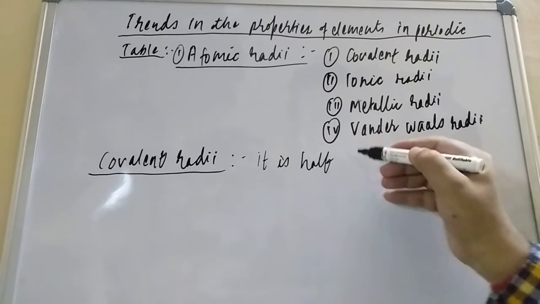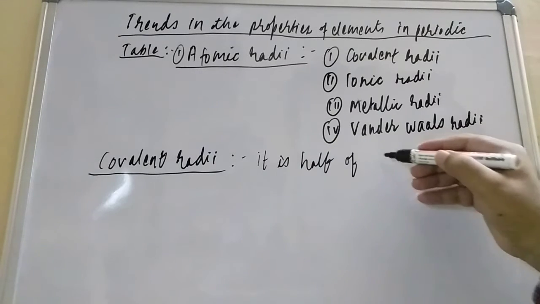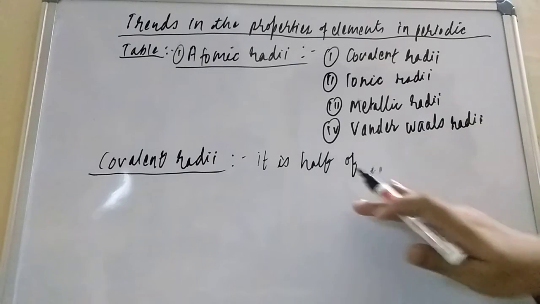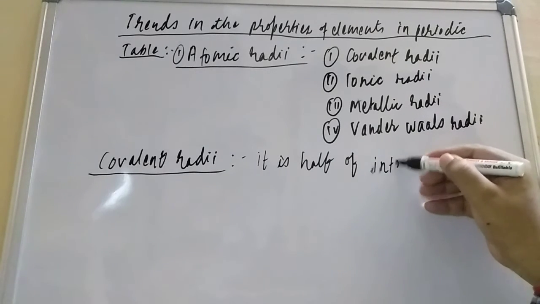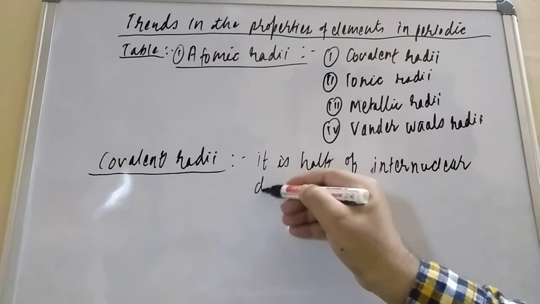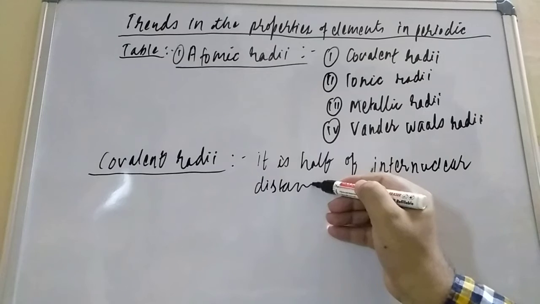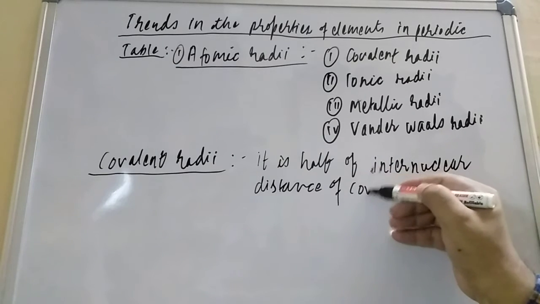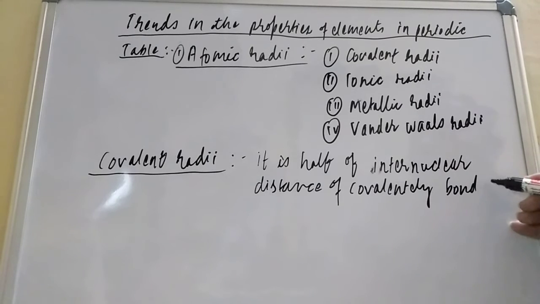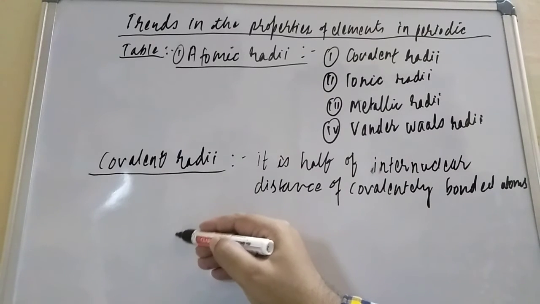When you are going to covalent, it is half of the internuclear distance of covalently bonded atoms. Now you try to understand this covalent radii. What is the formula? If you write, that is R covalent.